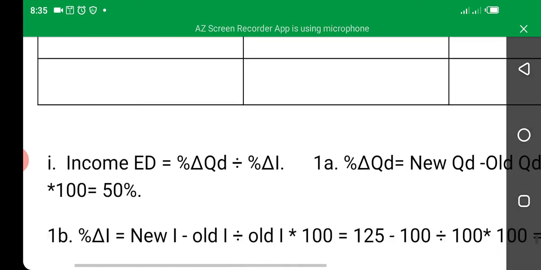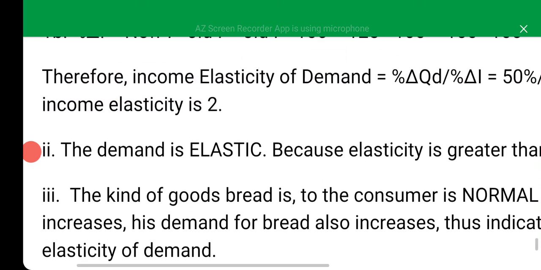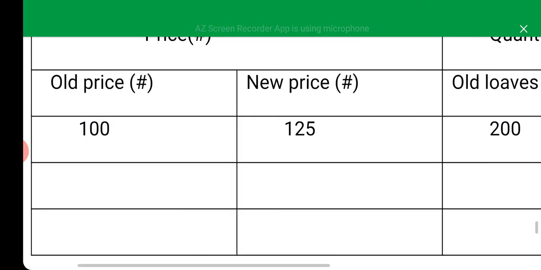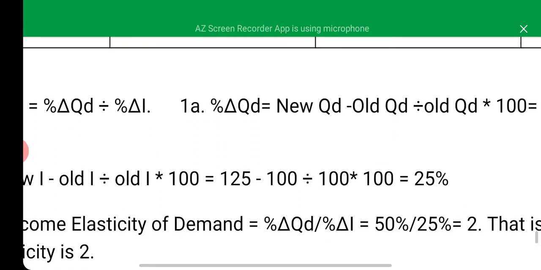So in this case now, as the income of the consumer here, the clerk, increases from 100 to 125, its quantity demanded increases from 200 to 300 as well.